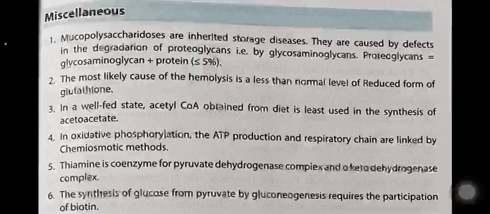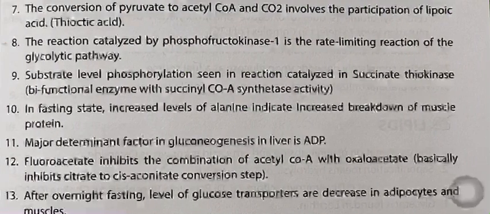In oxidative phosphorylation, ATP production and the respiratory chain are linked by the chemiosmotic mechanism. Thiamine is the coenzyme for the pyruvate dehydrogenase complex and alpha keto glutarate dehydrogenase complex. The synthesis of glucose from pyruvate by gluconeogenesis requires the participation of biotin. The conversion of pyruvate to acetyl-CoA and carbon dioxide involves the participation of lipoic acid.